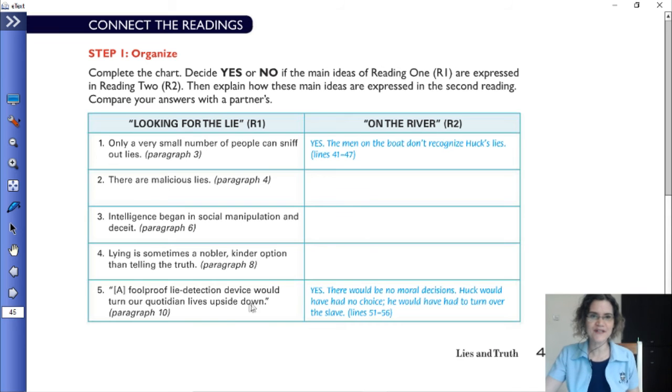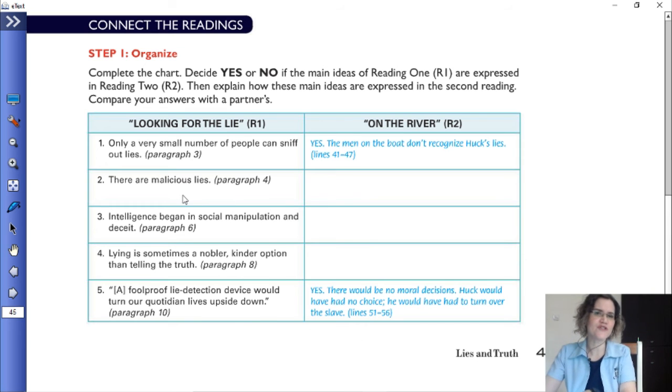And like the last one, a foolproof lie detection device would turn our quotidian lives upside down. Paragraph 10. Is it mentioned in Reading 2? Yes. There would be no moral decisions. Huck would have had no choice. He would have had to turn over the slave. That is lines 51 to 56. So there is a connection.